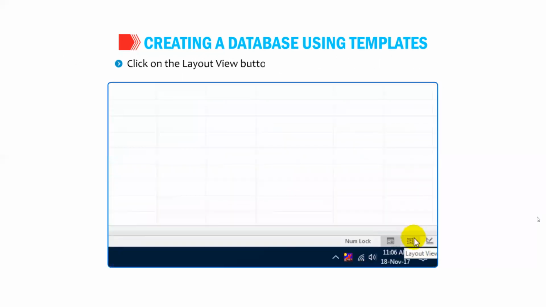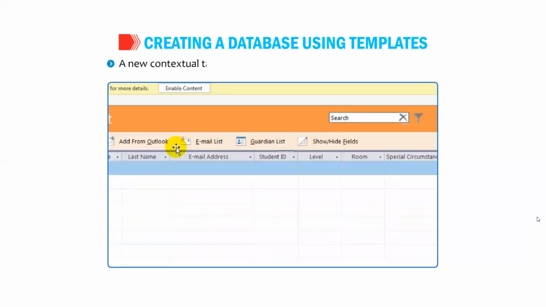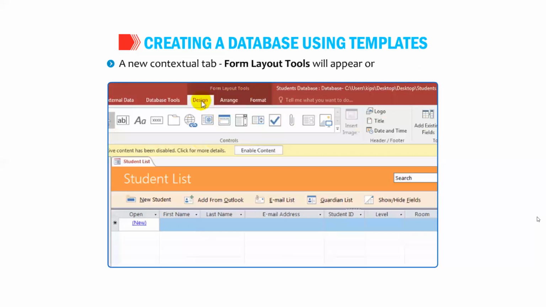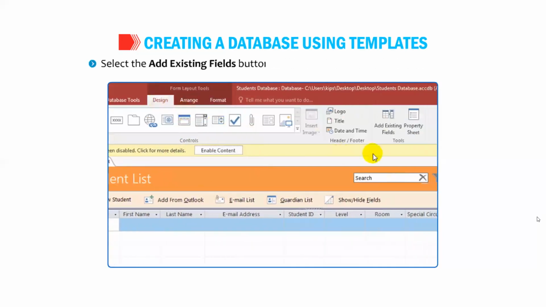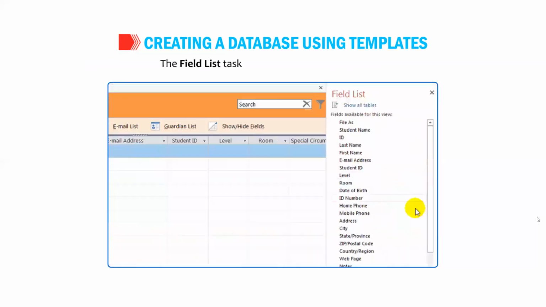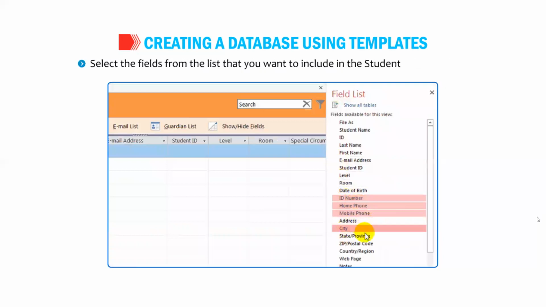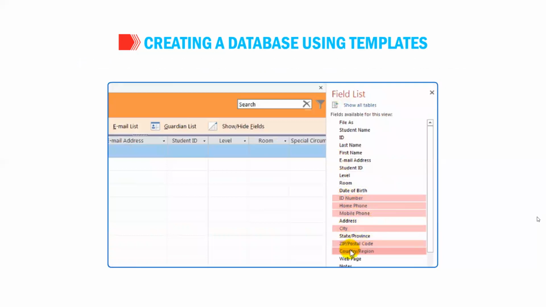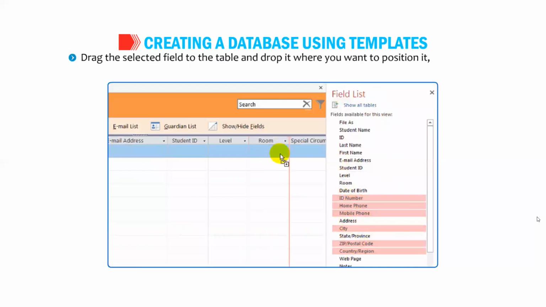Click on the Layout View button on the right side of the status bar. A new contextual tab, Form Layout Tools, will appear on the title bar. Select the Add Existing Fields button in the Tools group under the Design tab. The Field List task pane appears on the right side. Select the fields from the list that you want to include in the Student List database. Drag the selected field to the table and drop it where you want to position it when the insertion point appears.